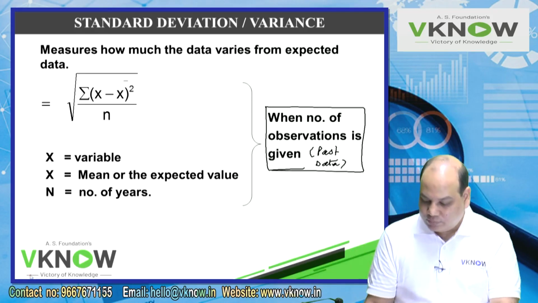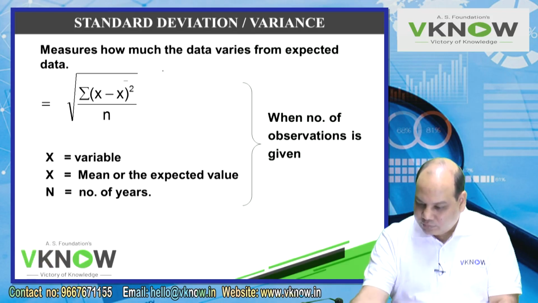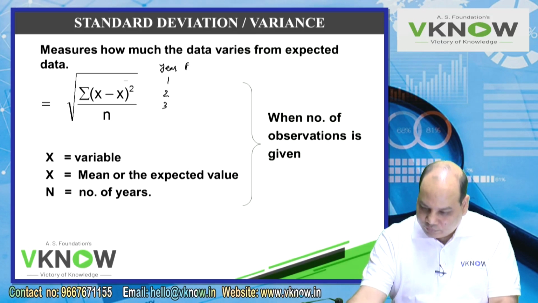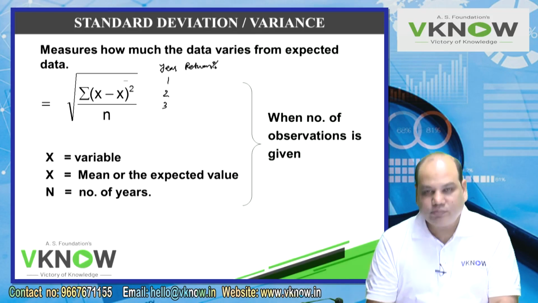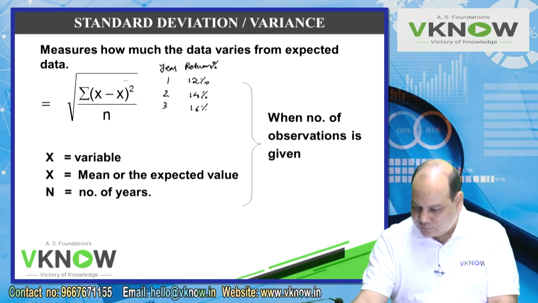For example, I will write here: year, past 3 years I am taking for simple calculation. Year, return in percentage. Let us say in the first year the return was 12, then 14, then say 16.